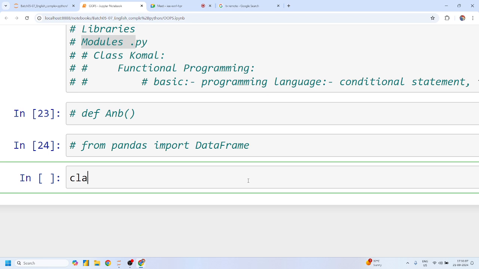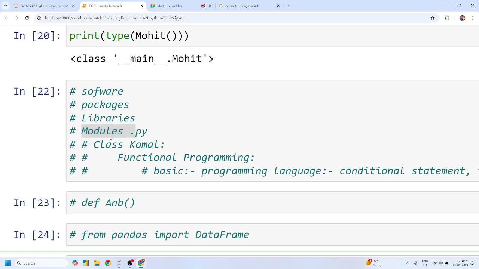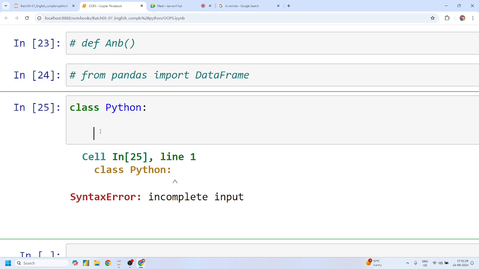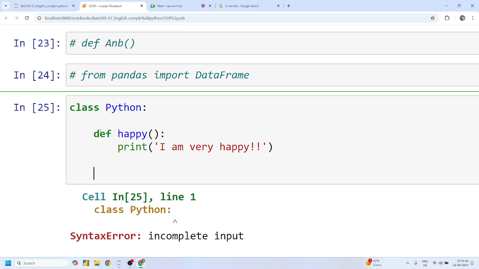That's why we have to declare the class with a capital letter, right? Suppose my class is Python. Let me give my class name as Python. Now we already know that inside this class we have to write lots of functions, because we already know how to write a function. Suppose my first function is happy, and I can simply write I am very happy. Yes or no? Any doubt? No, sir.